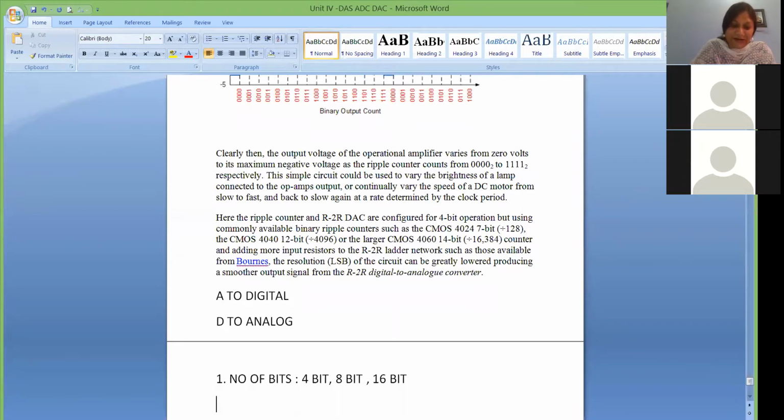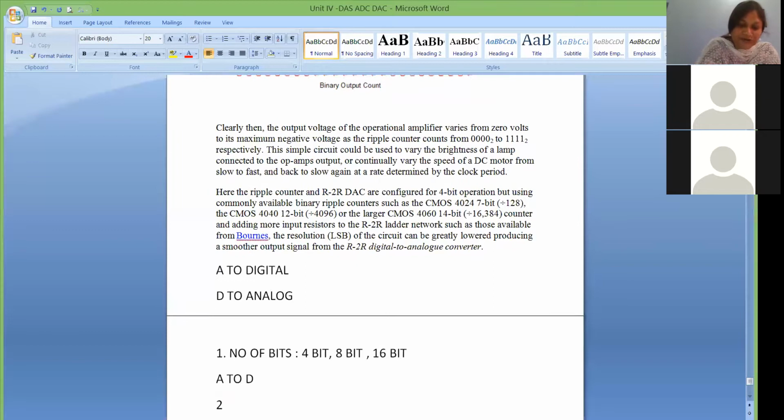But secondly, in case of A to D converters, the second most important parameter is conversion time. That means how much time it requires to convert data from analog to digital. Why is conversion time required? Suppose you select an analog to digital converter and you are receiving data at some specific time interval.